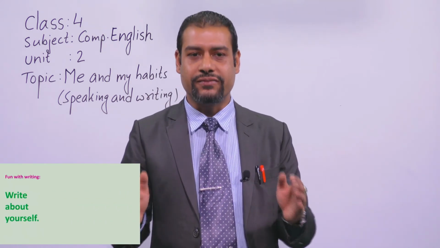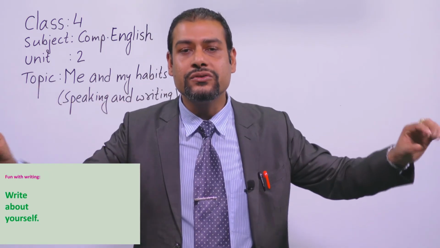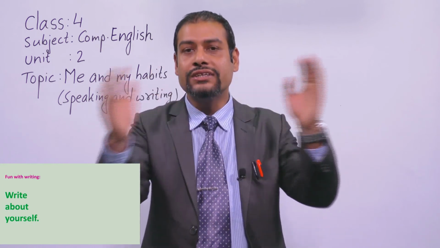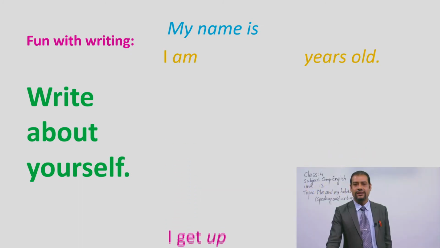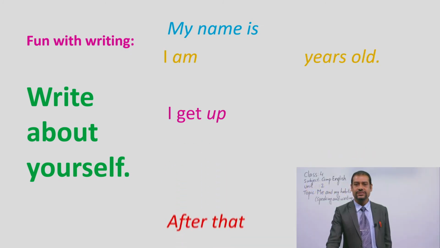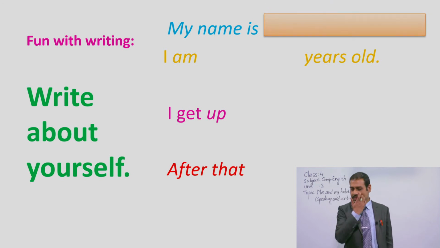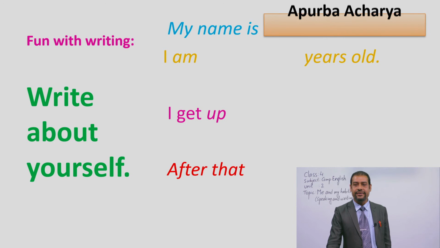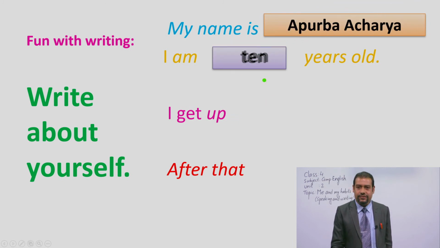Write about yourself, time and your habits, what you do at that particular time, or at that time what you do in your daytime. You have to write down. See, for example, I write, this is from your textbook, dear students. You can write it down in your notebook. See, my name is Apurva Acharya. You can write down your name here. And how old are you? You can write down your age here. I am 10 years old, for example, okay?